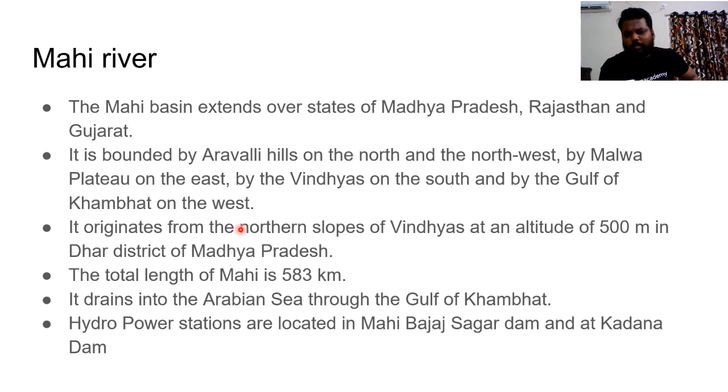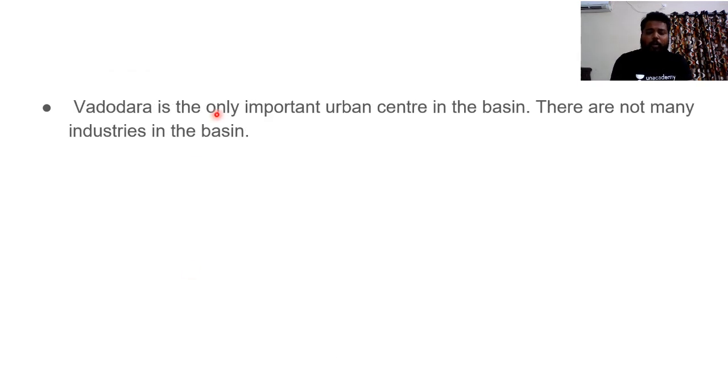Just remember them. And it drains into the Arabian Sea, again in the Gulf of Khambhat. Hence, the Gulf of Khambhat is one of the most important regions which you have to remember. Hydropower stations are located on the Mahi: Bajaj Sagar Dam, and Kadana Dam. And Vadodara is one of the most important urban centers, as Ahmedabad was on Sabarmati River.